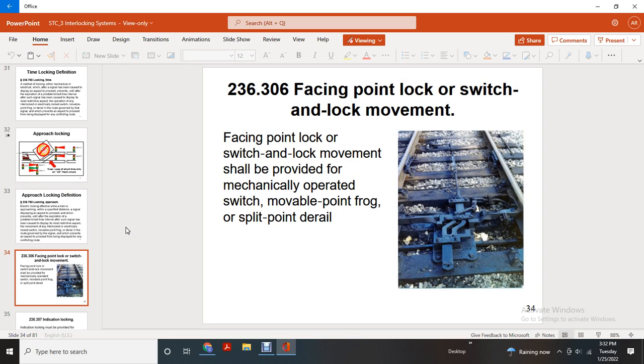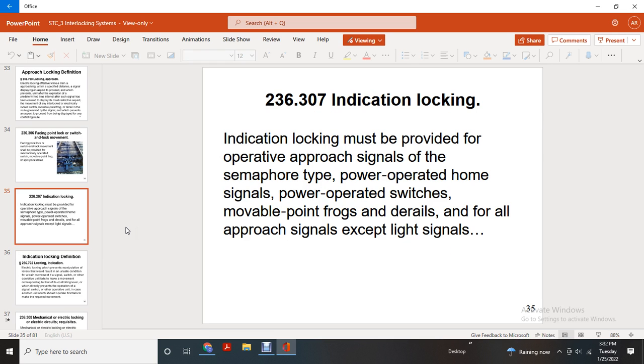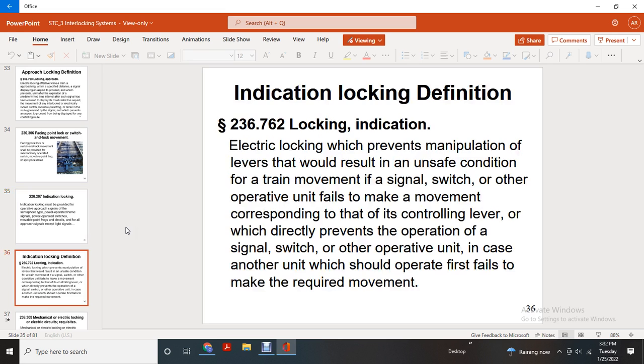Facing point locking: lock or switch unlock movement. Facing point lock: switch and lock movement. It shall be provided with a mechanically operated switch, movable point frog, or split point derail. And light indication locking. Indication locking must provide an operative approach signal and, for home signals, power operated switch, movable point frogs, or derails for all approach signals except light signals.